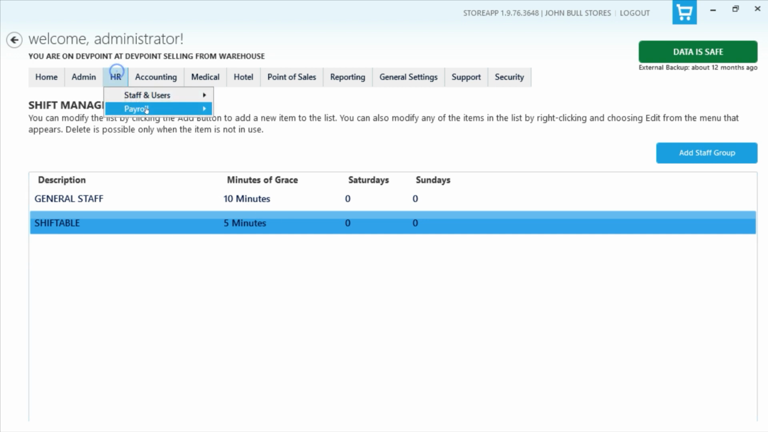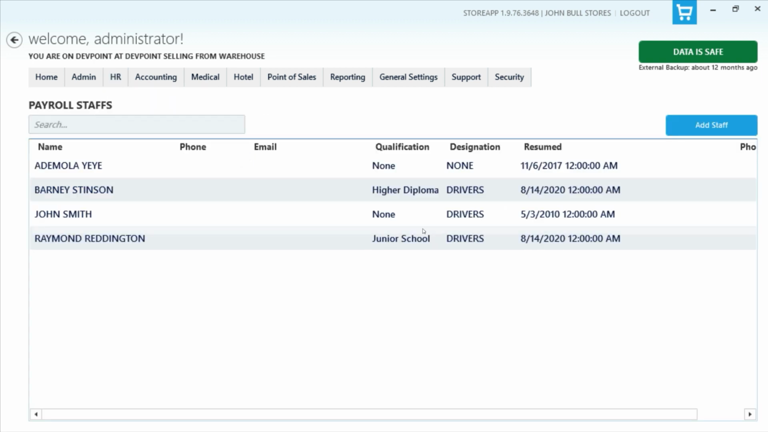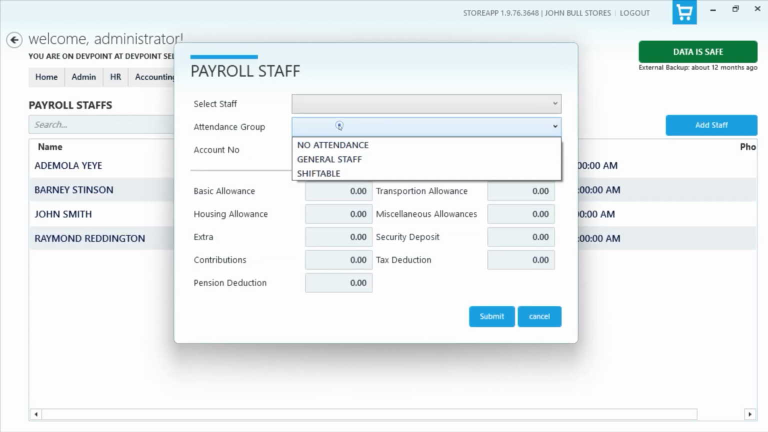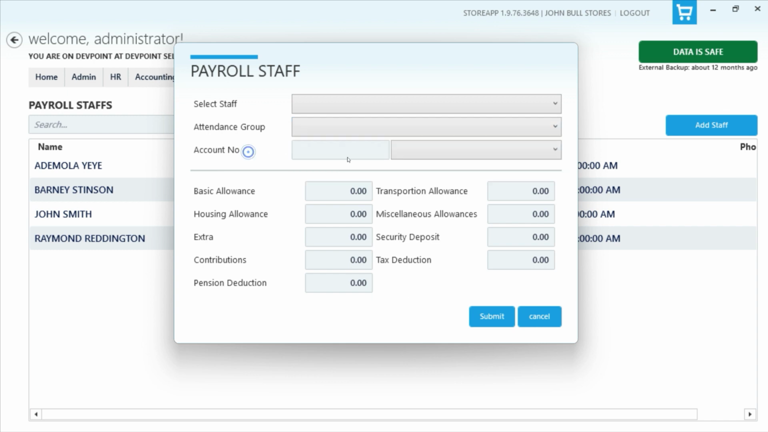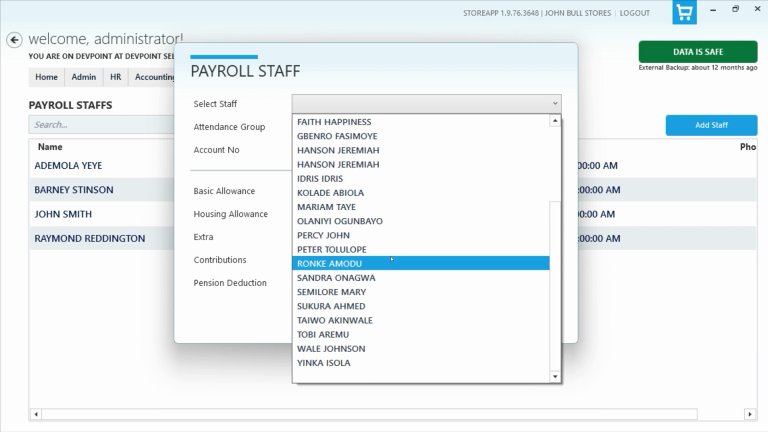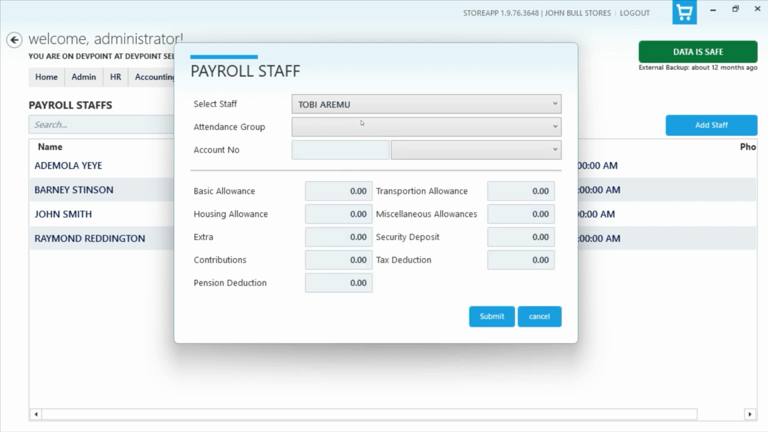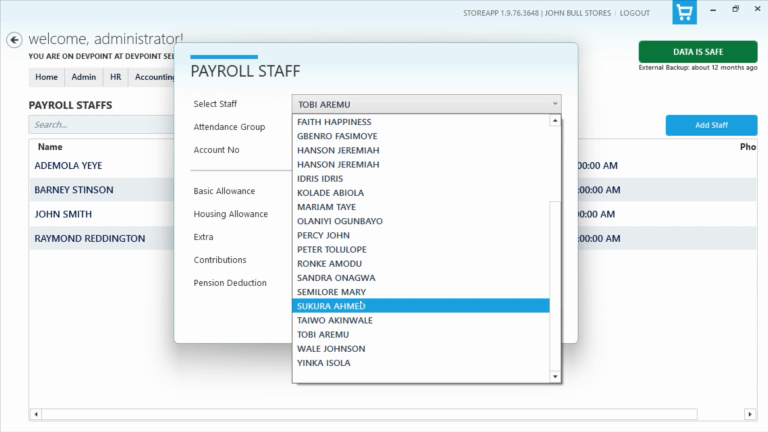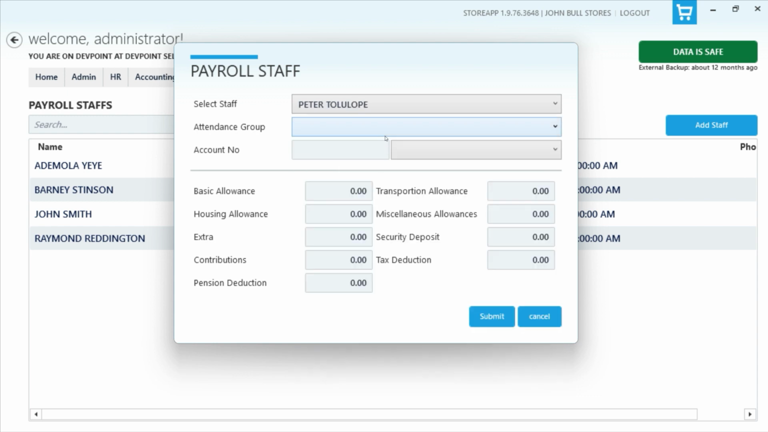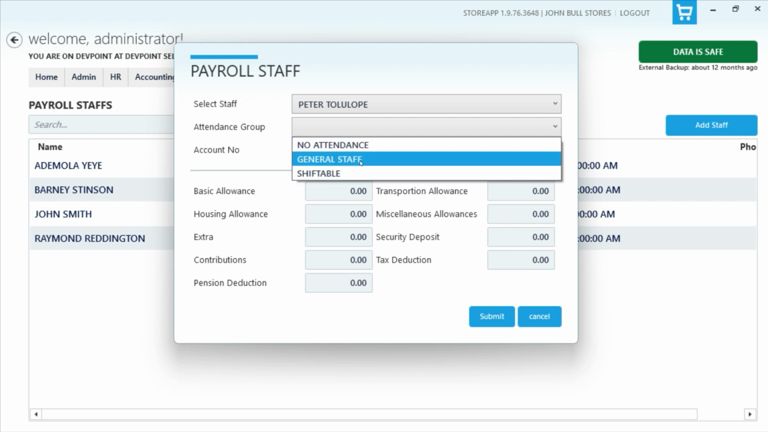So let's go to, I think, payroll staff now. So now we know what this function means. Attendance group, we know where to set it up, and then the bank account, we also know where to set this up. So when you're registering a payroll staff, you need to select from the list of staff. So let's say I'm selecting this Peter Tololokwe, for instance, and then I can just select what group they belong to.